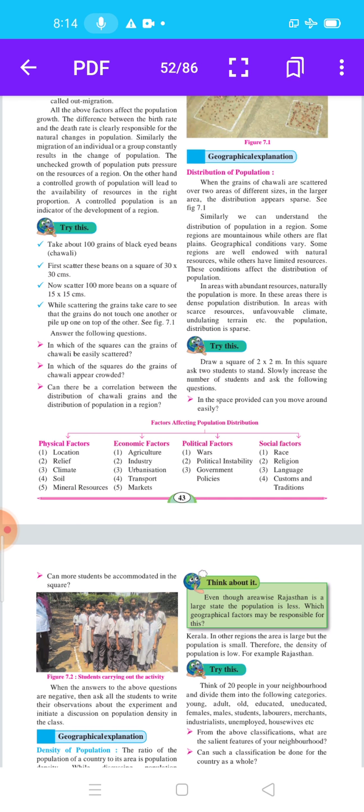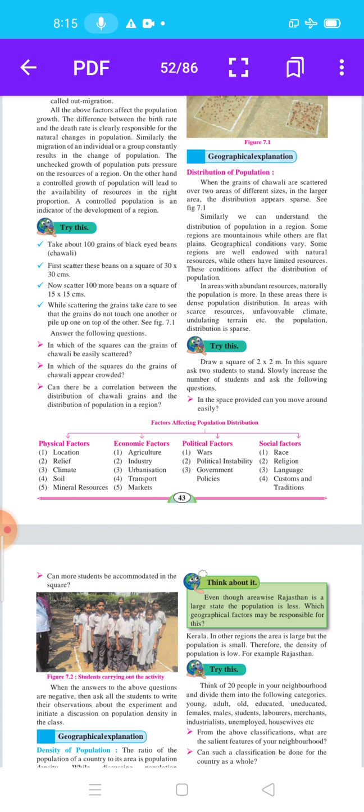Social factors also affect population distribution. Which are the social factors? First is race, religion, language, custom and tradition. These are the social factors which affect the population distribution.